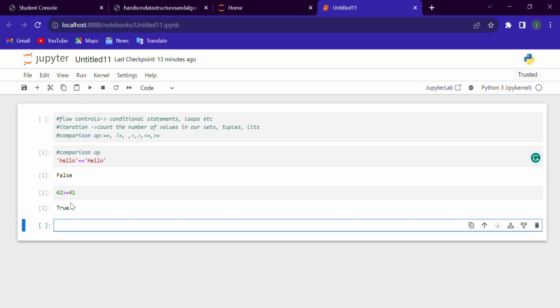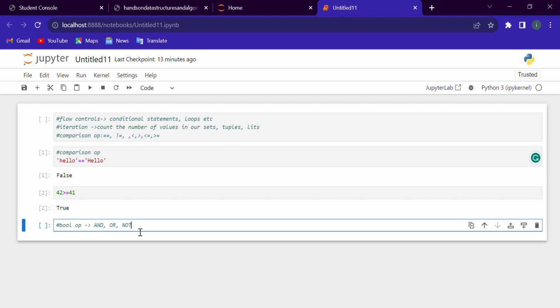There is another kind of operator called a Boolean operator. What does this operator do? It will return only true or false. It mostly contains three operators, which are and, or, and not. These operators are used in our code to return true or false. If the condition is true, it will return true, and if the condition is false, it will return false.